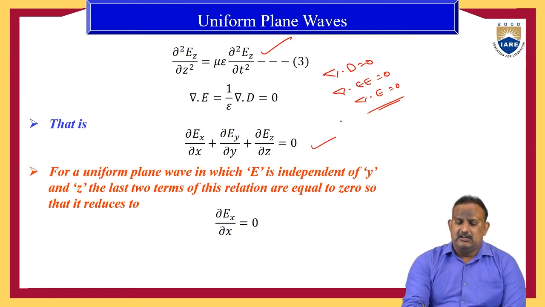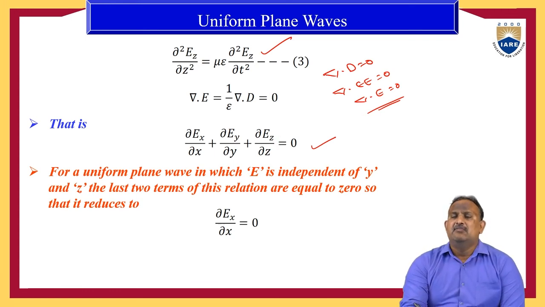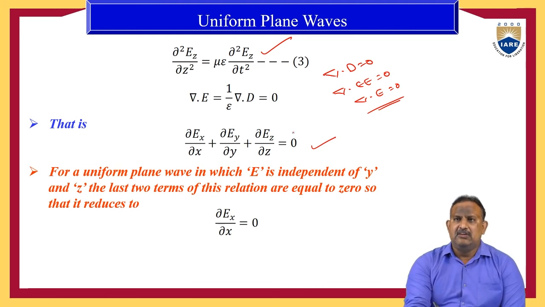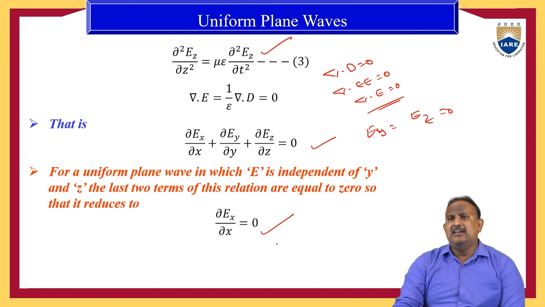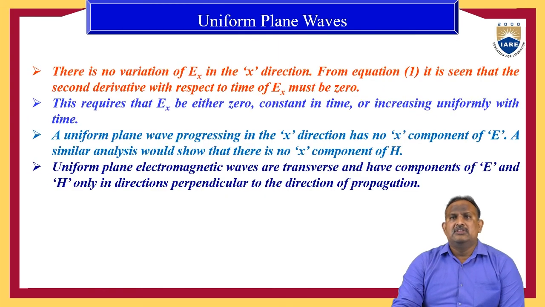It means we already assume that the wave is propagating along the x direction. So in this equation we can substitute Ey equal to 0 and Ez equal to 0. When we substitute Ey and Ez as 0, the equation reduces to ∂Ex/∂x equal to 0. ∂Ex/∂x equal to 0 means there is no variation of Ex in the x direction.